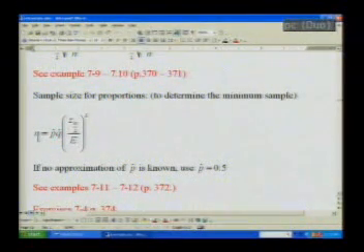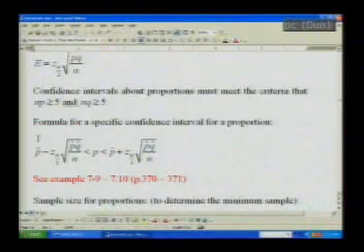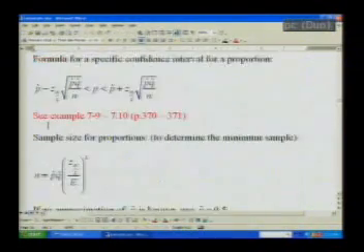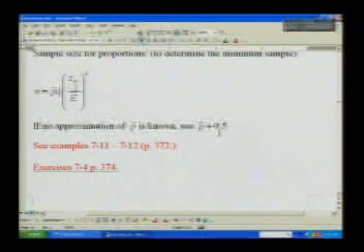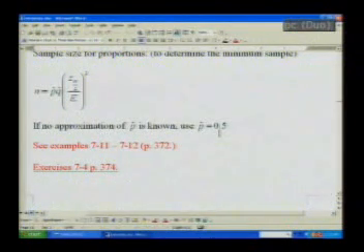Now you would like to find the sample size, but earlier you wanted the maximum error, right? So it depends on the problem in the question. If there is no approximation for p hat known, you can use p hat equal to 0.5. It's well known. If there is no information about p hat, you can use p hat equal to 0.5. Okay, so now let's take a look at exercises 7.4.